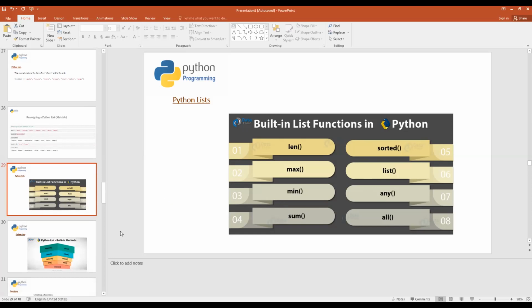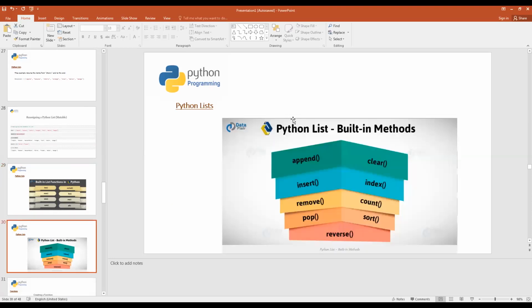And moreover, we also have some built-in methods inside the list, which is also a very powerful feature of the Python list. For example, we can insert some element, we can clear the whole list, we can sort them, we can pop them, remove them, and so on. For example, here I had the list which you have already seen. This one, I want to insert this new number 45 there. So I can use the list as an object, and then dot append is the method corresponding to this.